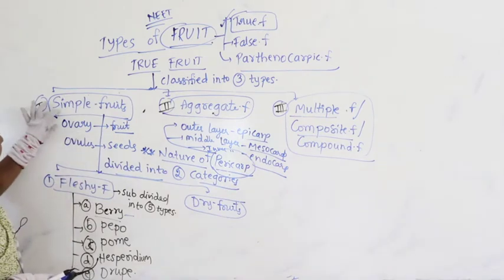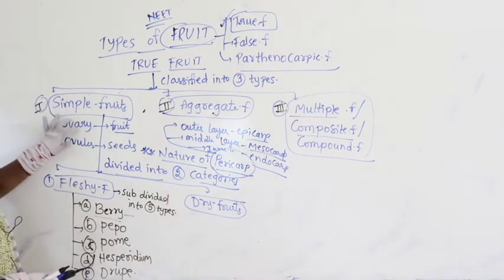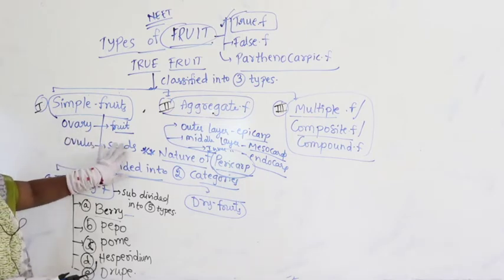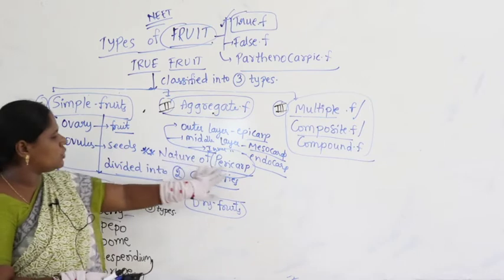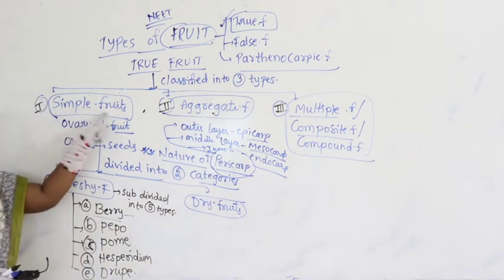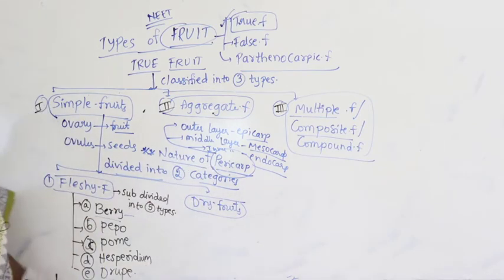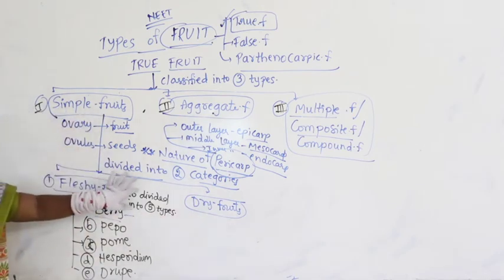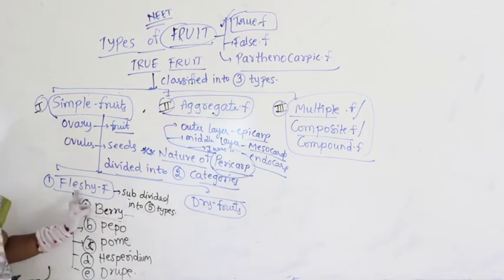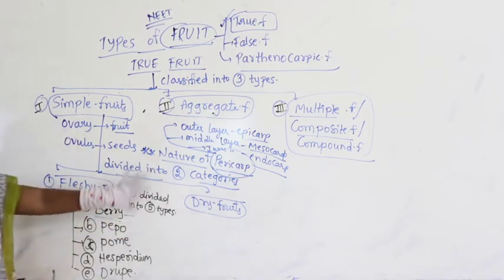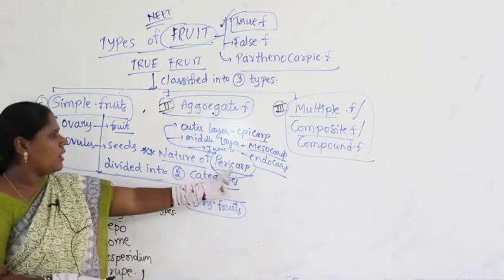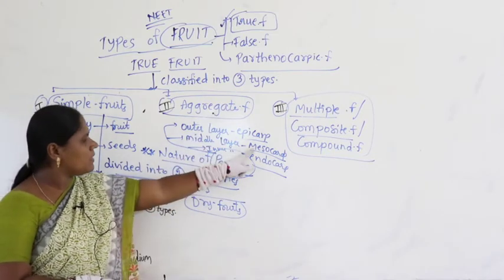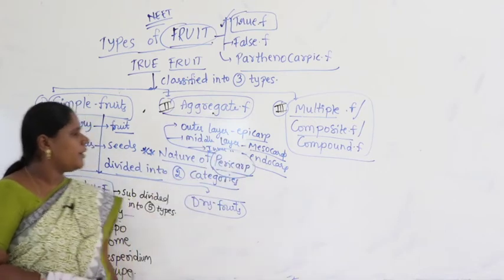Now under simple fruit, the ovary itself is converted into fruit, and ovules develop into seeds. Based on the nature of pericarp, the simple fruits are further divided into two categories: fleshy fruits and dry fruits. What is a pericarp here? We take it as the fruit wall. What types of fruit walls do we find? The outer one is called epicarp, the middle one is called mesocarp, and the inner one is called endocarp.